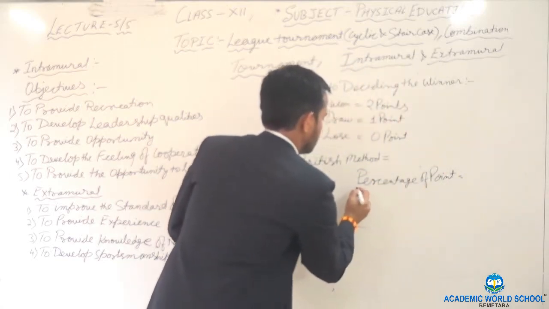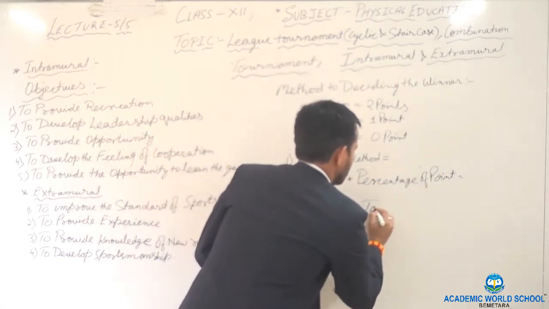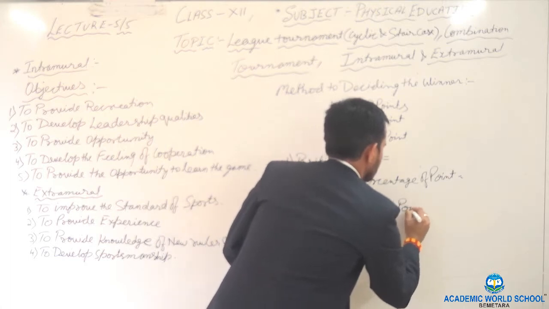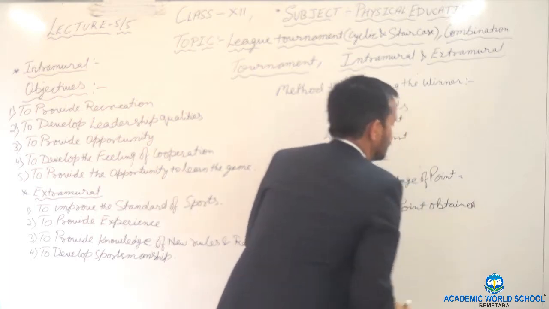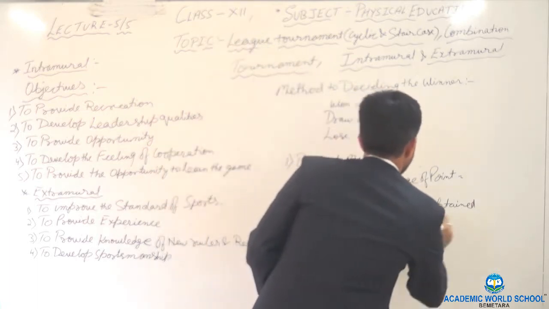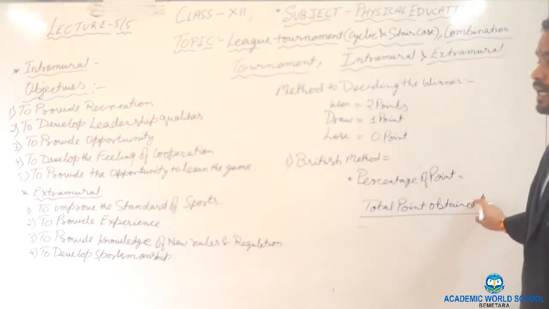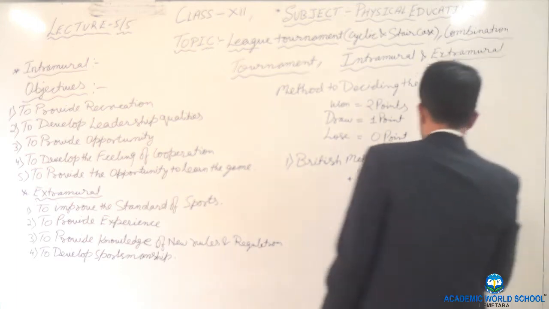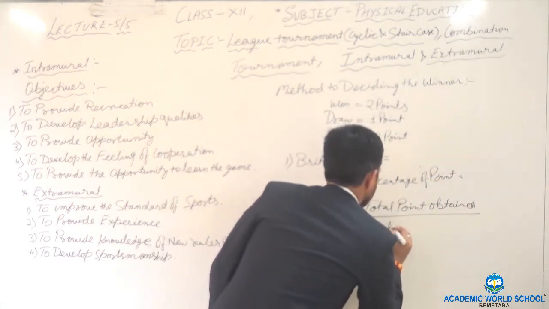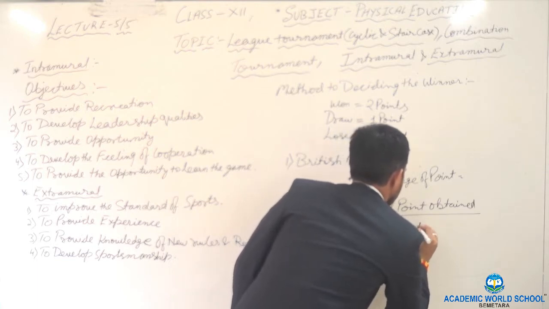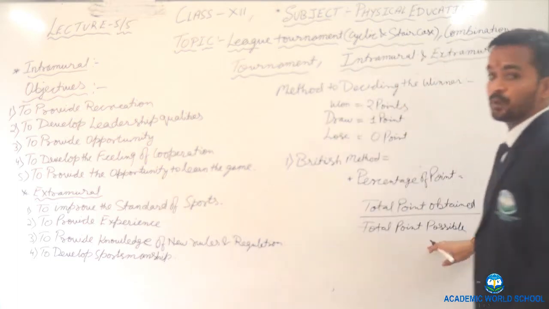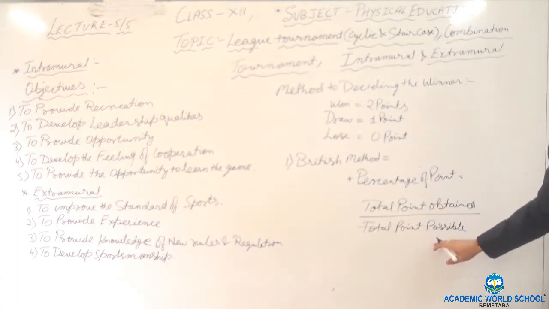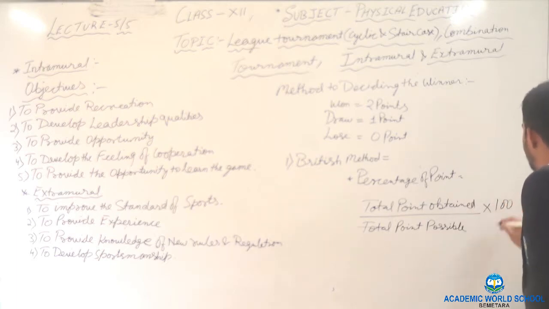Formula is total point obtained by a particular team by total point possible, that is, how many points one team can get, and multiply by 100.